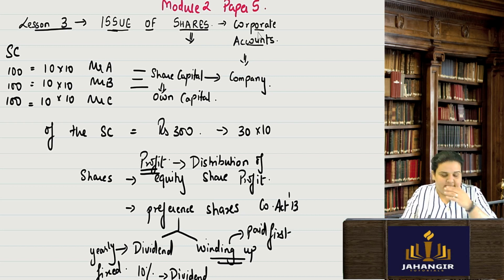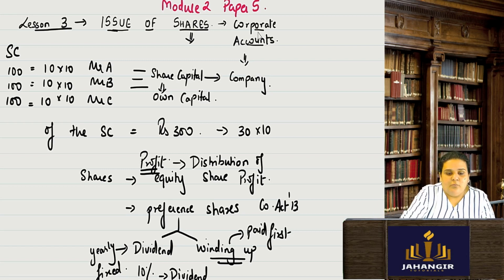Now issue of shares, basically if you see the module, you will find that this chapter is really vast because it has issue of shares, issue of bonus shares, redemption of shares, right issue of shares. So I have done a breakup of this entire chapter. We will do issue of shares separately, right shares separately, bonus separately, and then the redemption of shares as well.